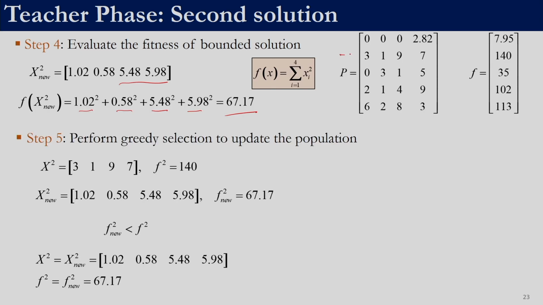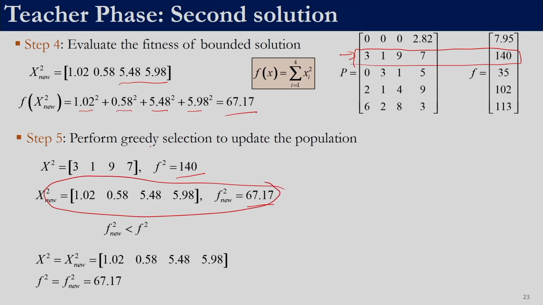We know that it was the second solution which is undergoing the teacher phase, and it has a fitness value of 140. So this is the solution which is undergoing the teacher phase, and the new solution which we generated has a fitness of 67.17, right. The new solution which we have generated is better than the old solution. So we will use this to update the population, right.